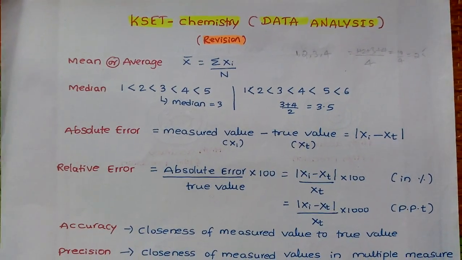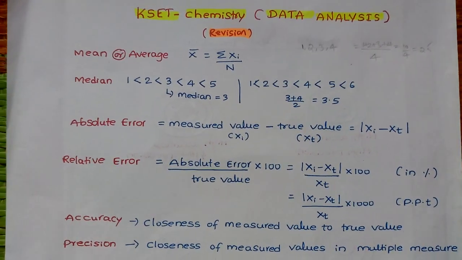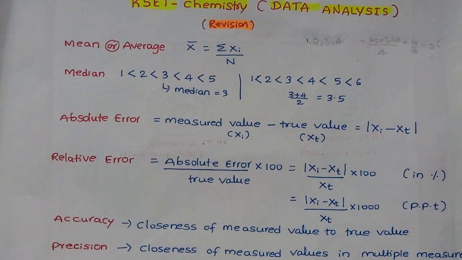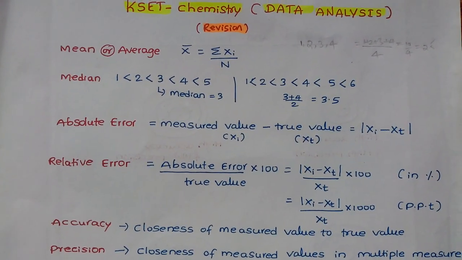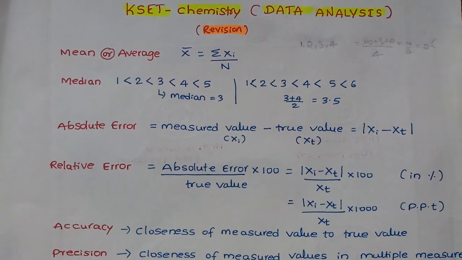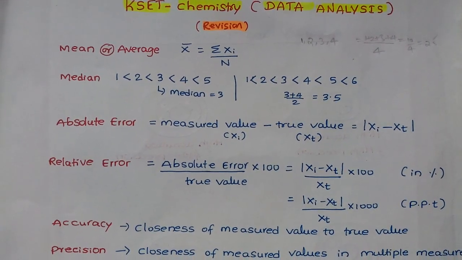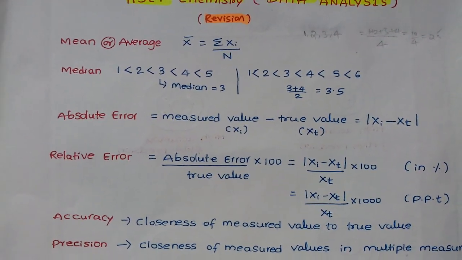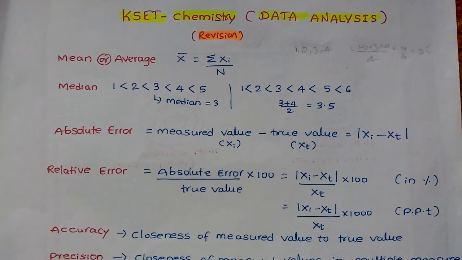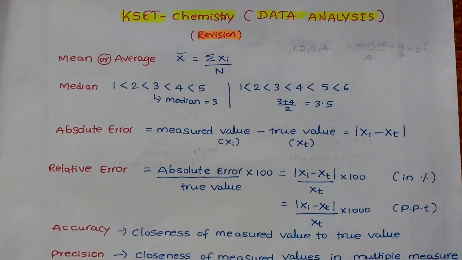In today's video, we are discussing chemistry data analysis revision. First, as you know, it's the mean or average. Mean or average is nothing but the summation of xi divided by n. Summation of xi means the total sum of the given numbers divided by the total count of numbers. For example, if it is 1, 2, 3, 4, you have to take the sum and divide it by the total 4 numbers, then it is called the mean.